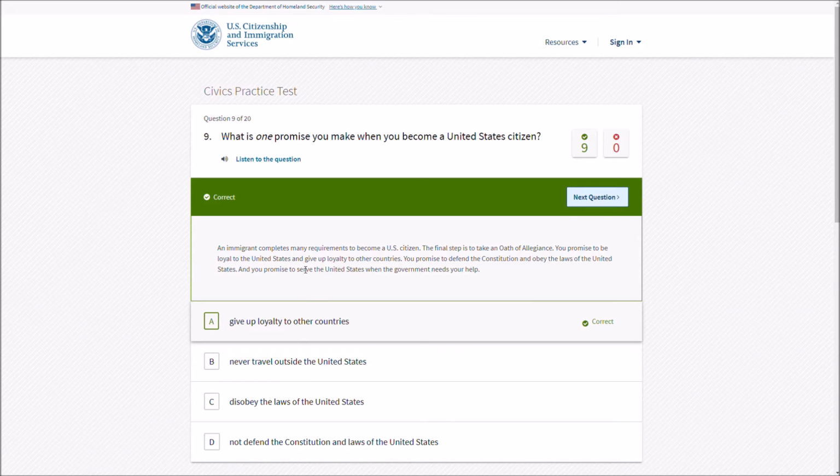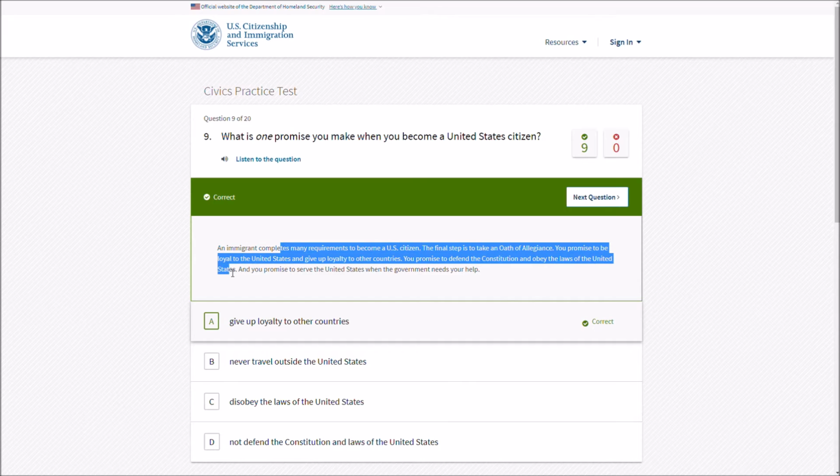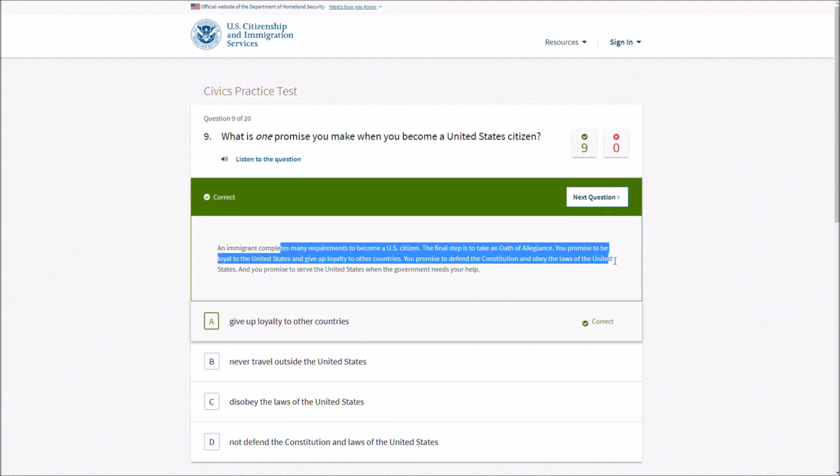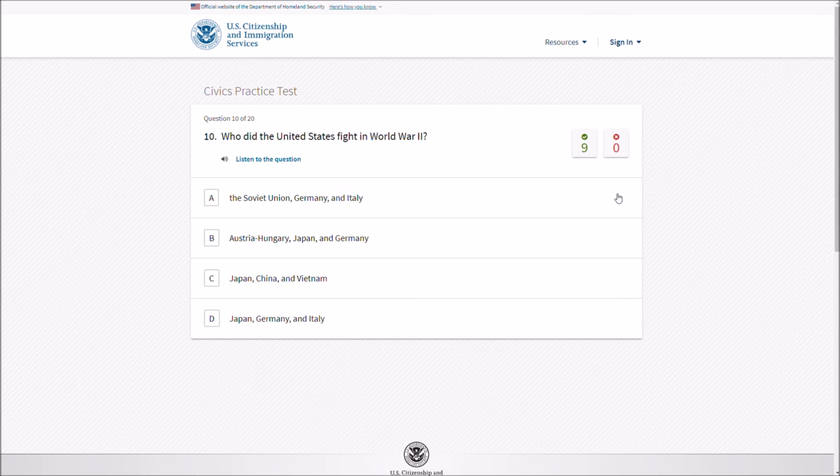An immigrant completes many requirements to become a citizen. The final step is to take an oath of allegiance. You promise to be loyal to the United States and give up loyalty to other countries. You promise to defend the Constitution and obey the laws of the United States. And you promise to serve the government when the government needs your help. What? Okay, fine.